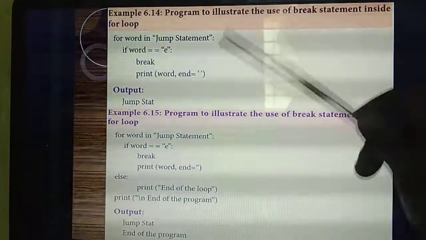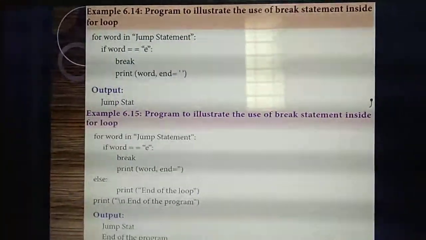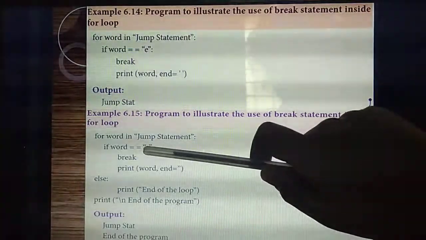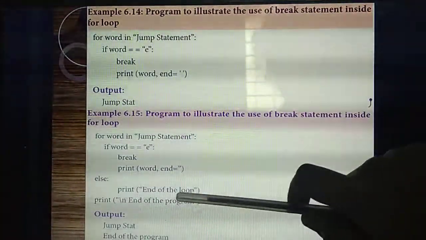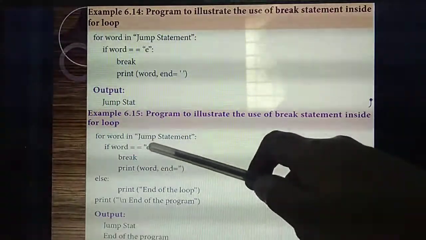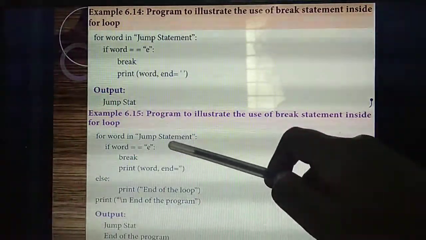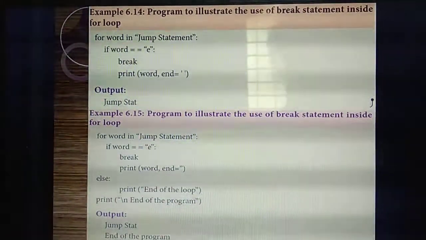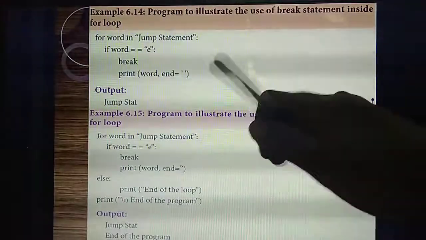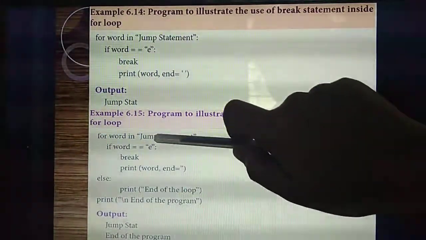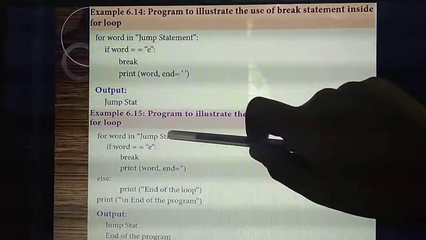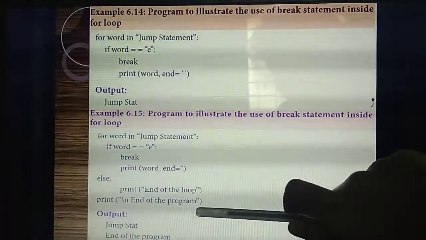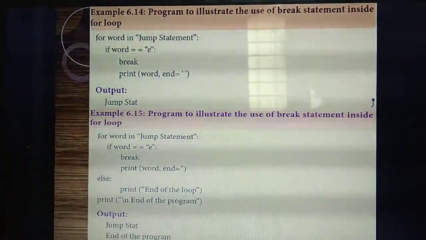So is the else part printing? Think and say. Inside the loop, what conditions are you giving? True part means you need to print till E. Only when it is false will the control flow to the else part. If this program executes, it will print only till STAT. So is the else part printing? See the output, is the else part there? No. After this E, the control flows outside of the loop. Outside of the loop, what statement have I given? Print, end of the program. That alone prints.